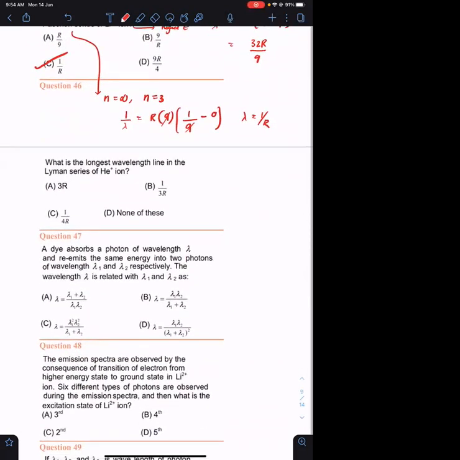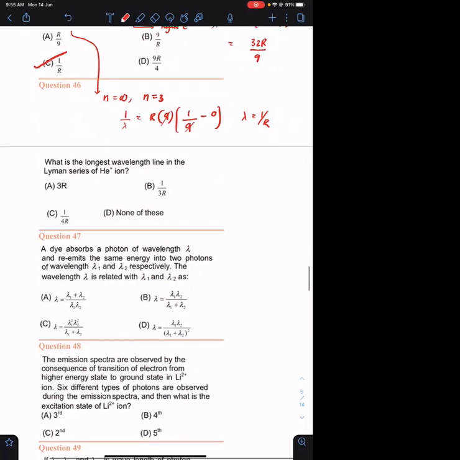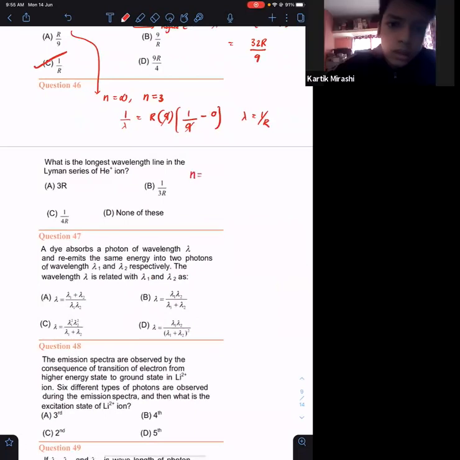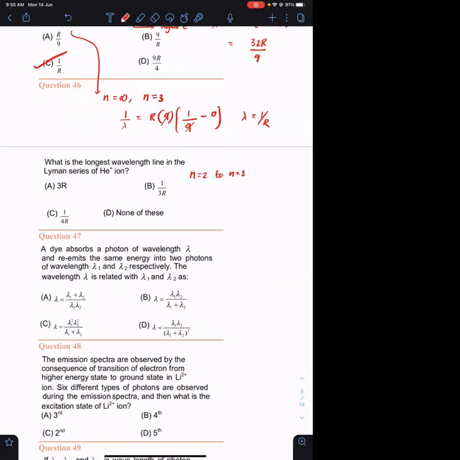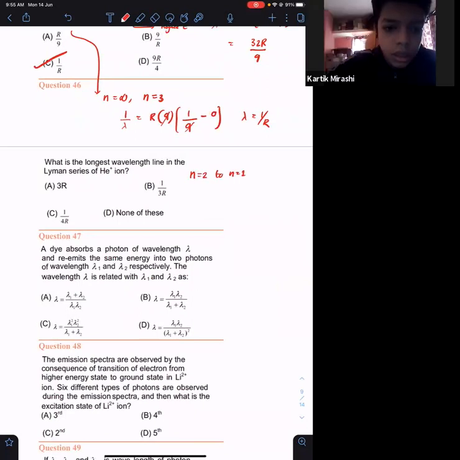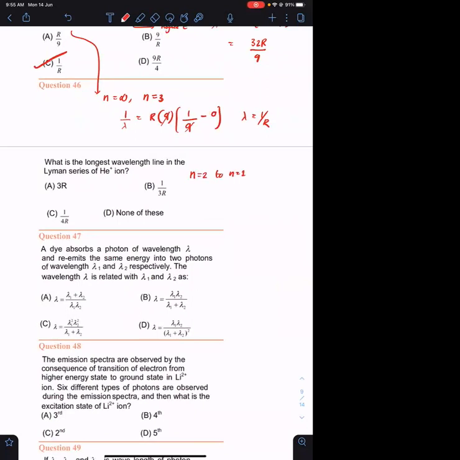Longest wavelength, what is the answer for this? Longest wavelength means lowest energy. So the transition is from n equals 2 to n equals 1. This is in Lyman series. In Lyman series, the least energy is 2 to 1.